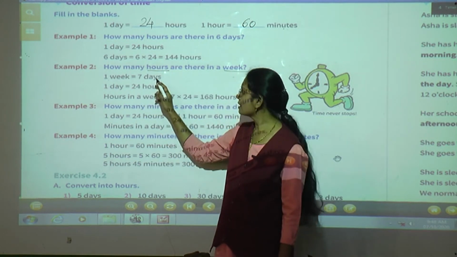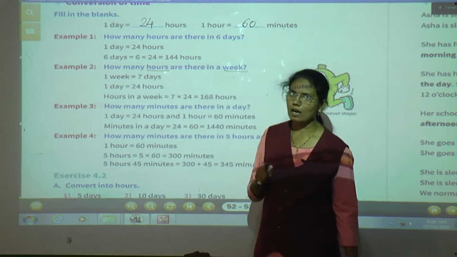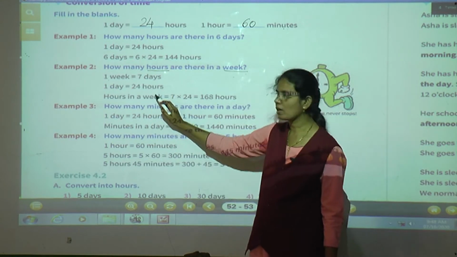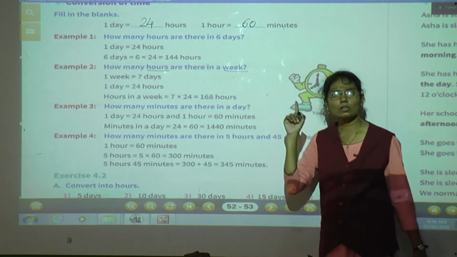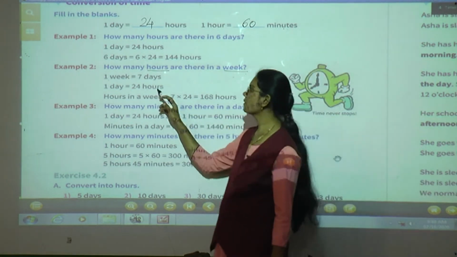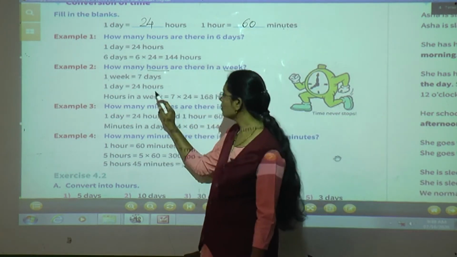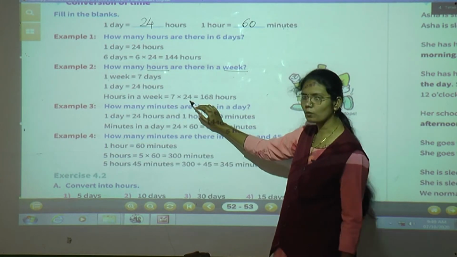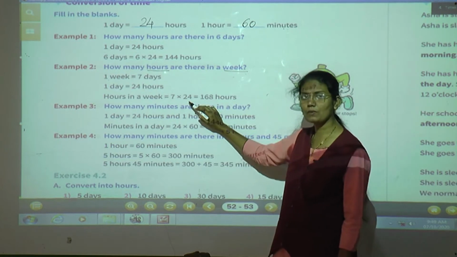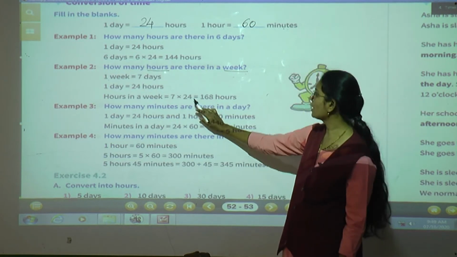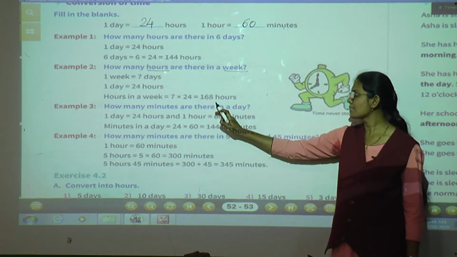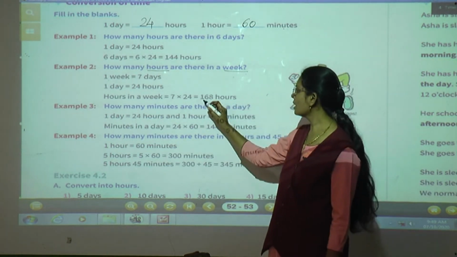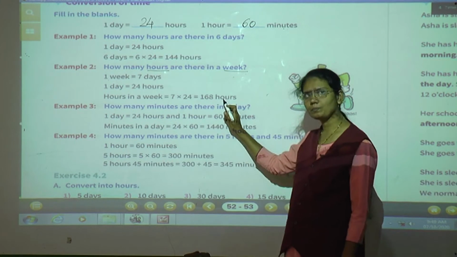Now these days first we will convert into hours. So here 1 day is equal to how many hours? 24 hours, because we have to convert into hours. Now hours in a week is equal to 7 into 24, because 7 days are there. So 7 into 24 is equal to 168 hours. In a week there are 168 hours.